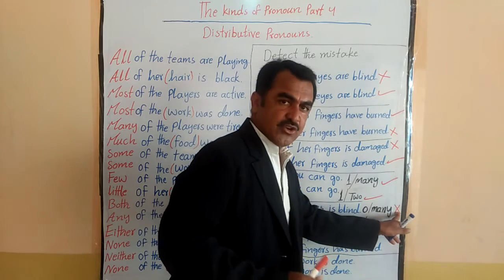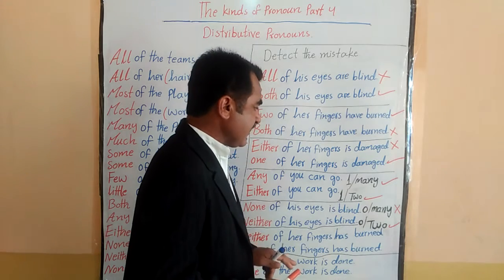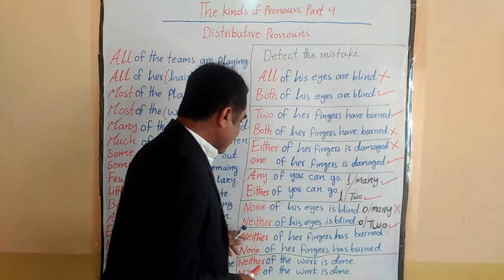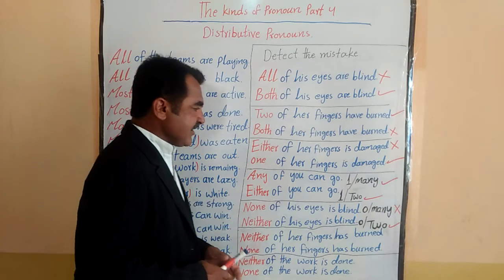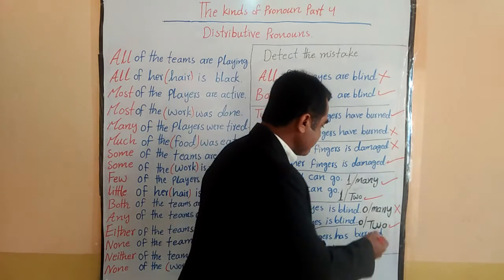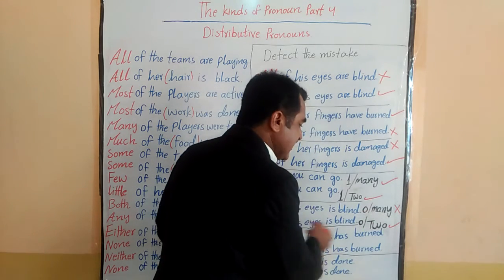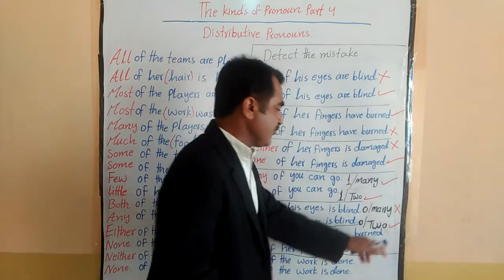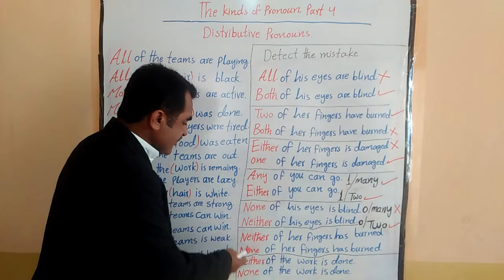So that is why this is not incorrect actually. Here I have put this wrong mark, incorrect mark for this one, for none. Okay? Not for neither. Otherwise, both are the same. The matter is none and neither, okay? So that's why you have to pay attention that none means 0 out of many, neither means 0 out of 2. So the lower sentence is correct, okay? Now let's go to this one now.